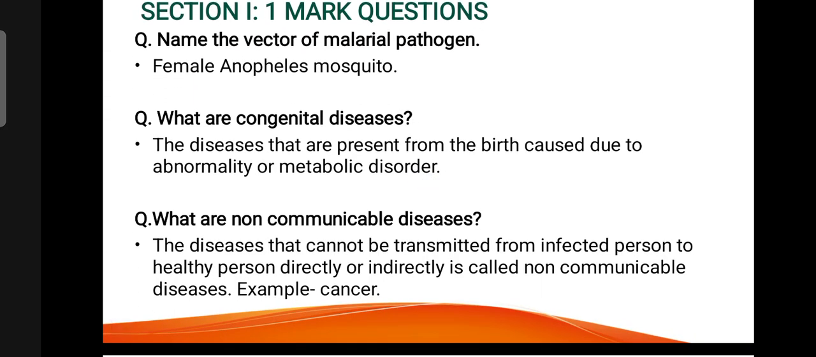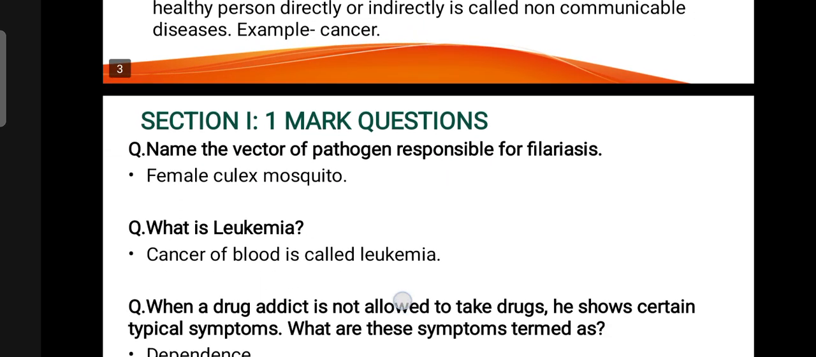Name the vector of malarial pathogen. It is female Anopheles mosquito. What are congenital diseases? The diseases that are present from birth, caused due to abnormality or metabolic disorder. What are non-communicable diseases? The diseases that cannot be transmitted from an infected person to a healthy person directly or indirectly are called non-communicable diseases. Example, cancer, heart attack.